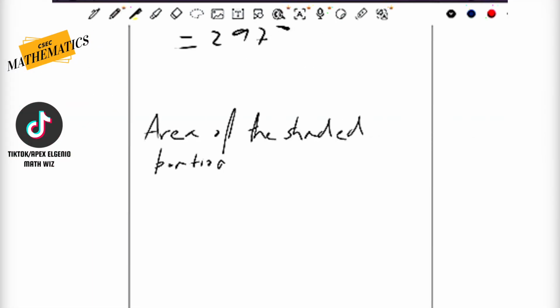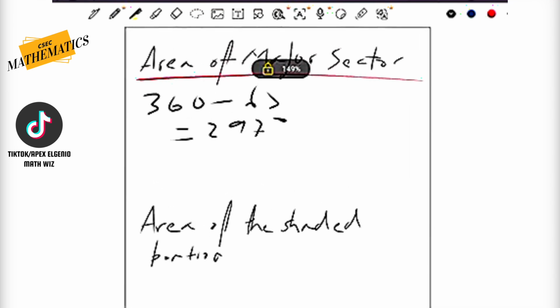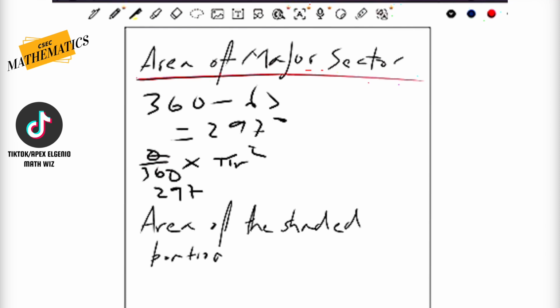Let us see. Now remember we stated that the sector formula is actually given, and the sector formula is actually theta over 360, and it looks a lot similar to the length of the arc formula. But with the length of the arc formula, we're actually multiplying by 2 pi r, but with the area of a sector, whether it be minor or major, is actually being multiplied by pi r squared. Now here's the power of the word hence. We now know that the new theta is 297 because we're looking for the major. So that's 297 divided by 360, and guess what happens, guys?